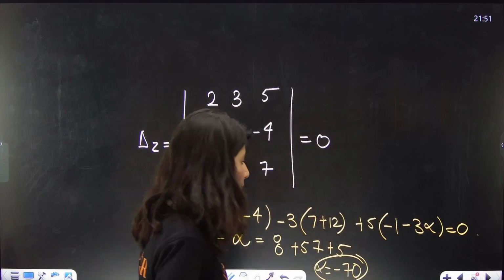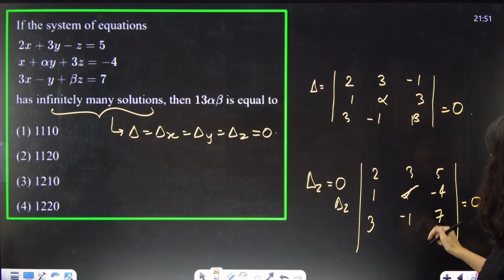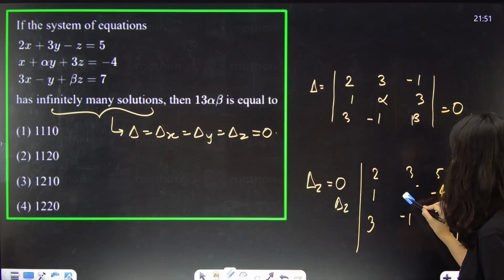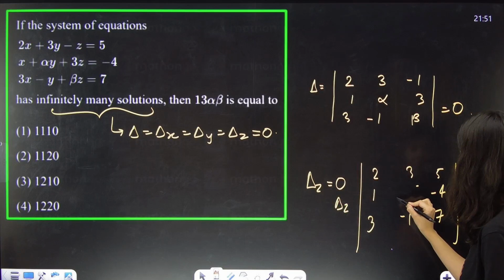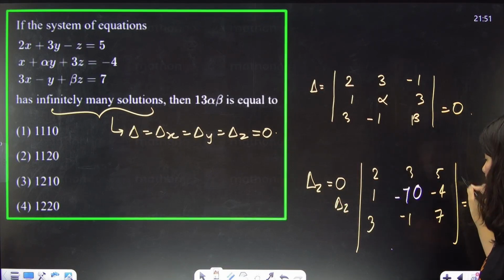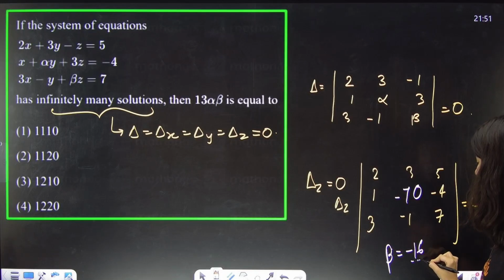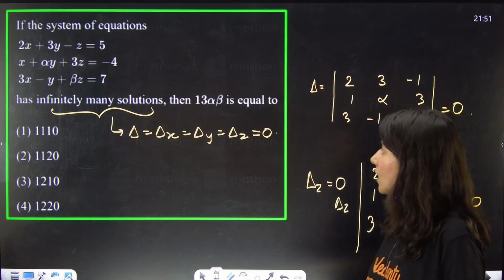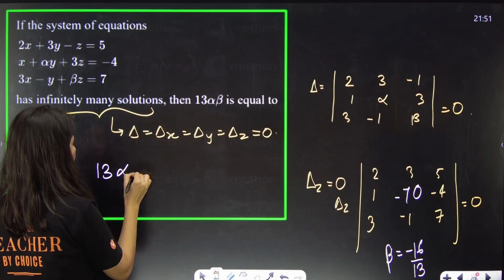Now you have to plug in the value of alpha over here. This will be removed and you put the value of alpha from the previous step, which is minus 70. Then expand it and get the value of beta, which will be minus 16 by 13. Now 13 alpha beta is what they are asking.